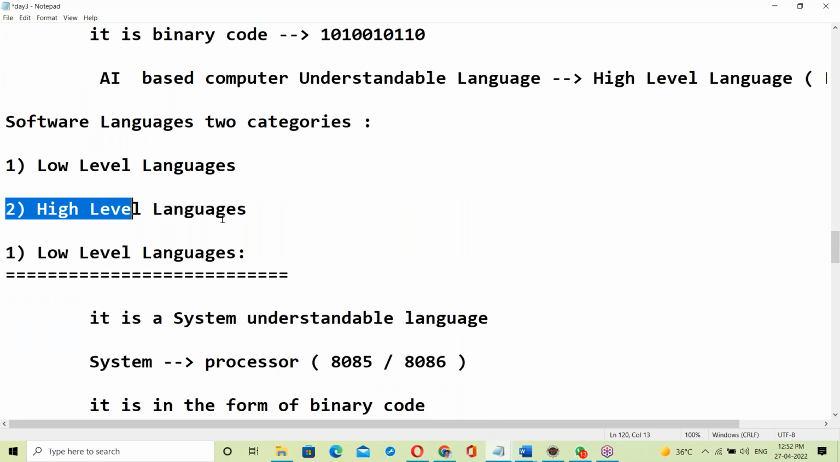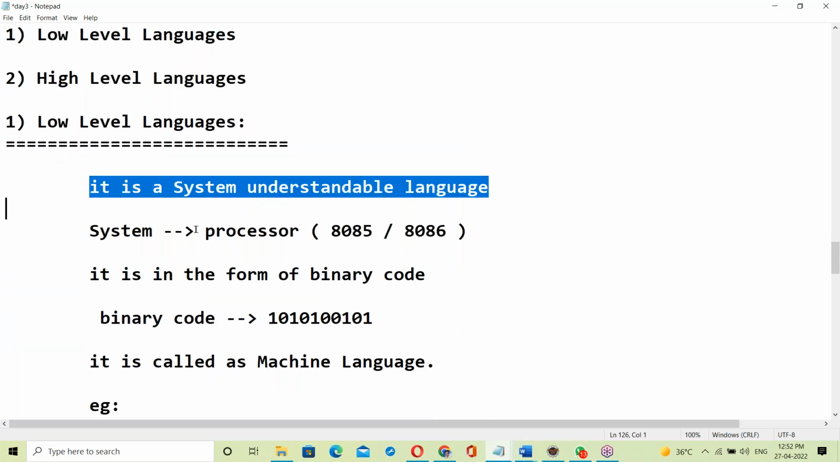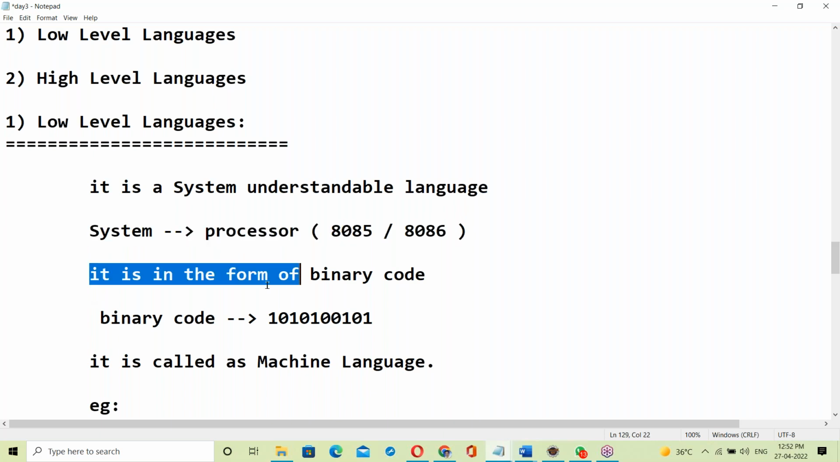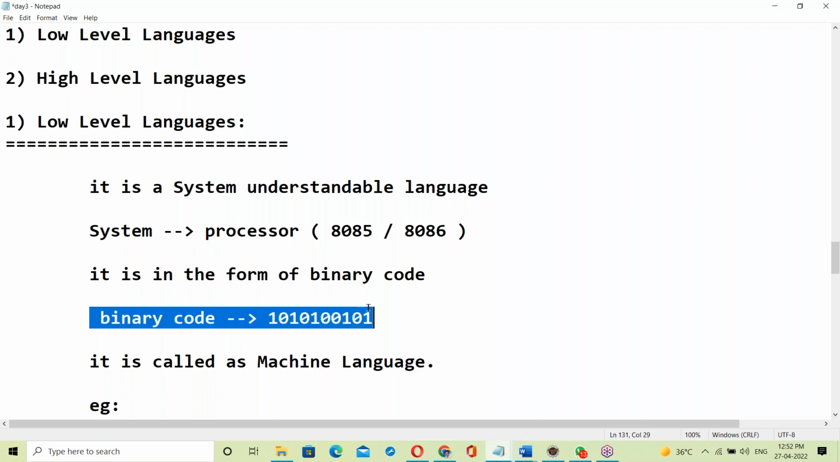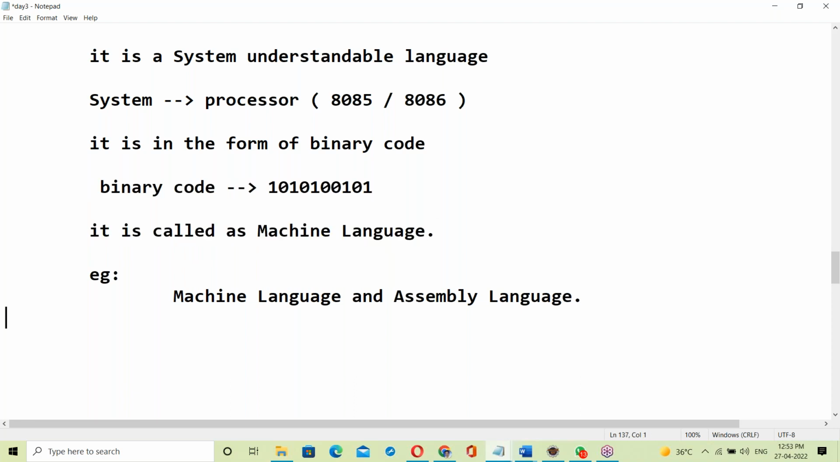Next, high level language. Low level language is system understandable, where the system means the processor. It is in the form of binary codes, in a zeros and ones format. It is called machine language.